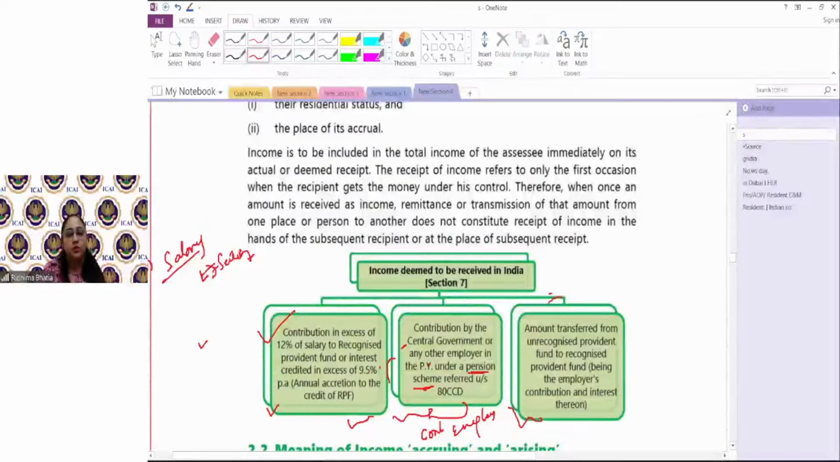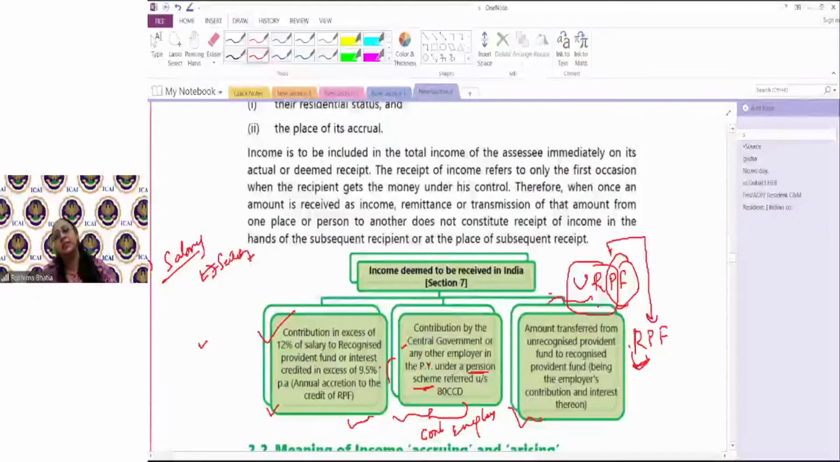Similarly, okay, now this is tough to explain. Similarly, there is one thing called URPF and there is another thing called RPF. Ma'am, ye kya hai? Both are types of provident fund. One is recognized by the income tax department, another is not recognized. Unrecognized is URPF. Recognized means they have been given an approval by the income tax department. So whenever you shift any money which is in an unrecognized fund to a recognized fund, that money on shifting becomes taxable.